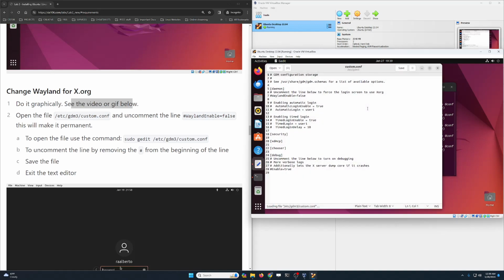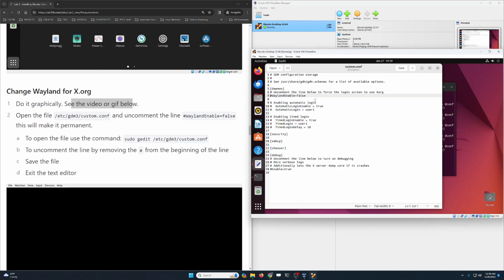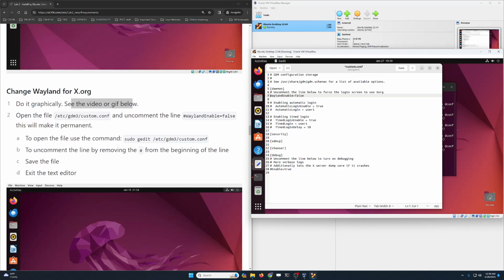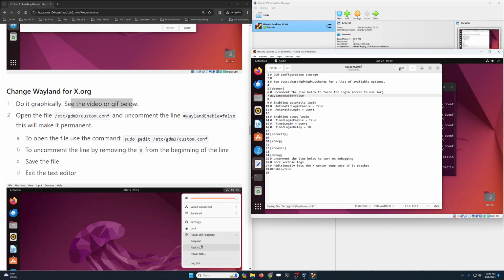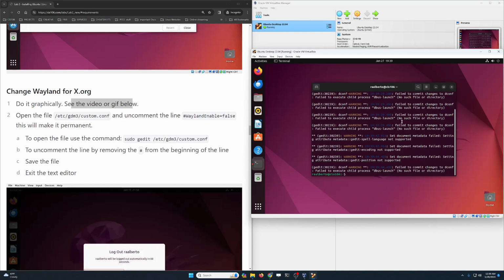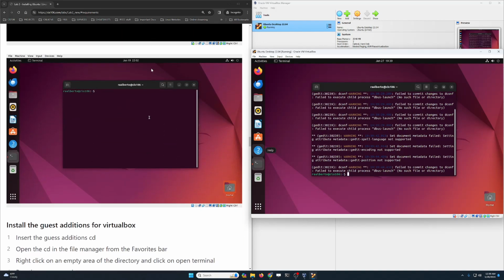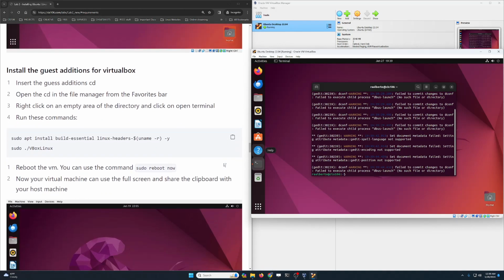This is gonna open a text editor with administrator privileges. And we're gonna uncomment line number 7 that says WaylandEnable=false. To uncomment this, all we have to do is remove the pound sign at the beginning and then just click on save. Close the text editor and we have made that change permanent. Again, these two images show you exactly what I just did in the video.